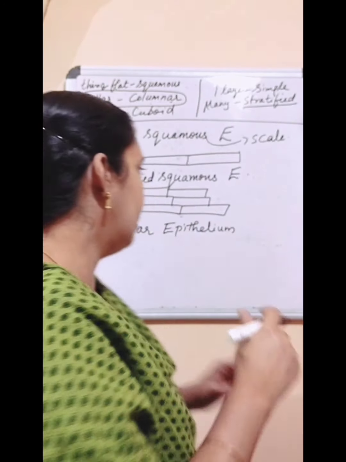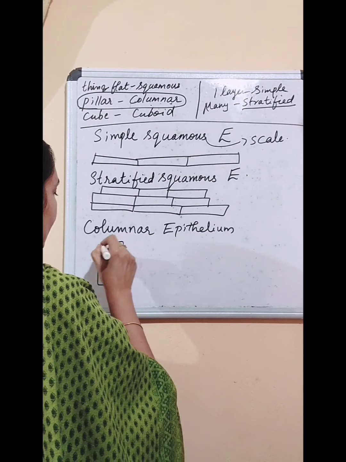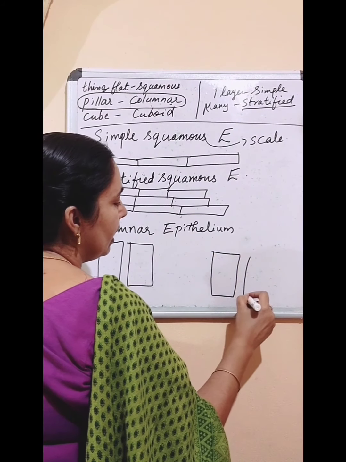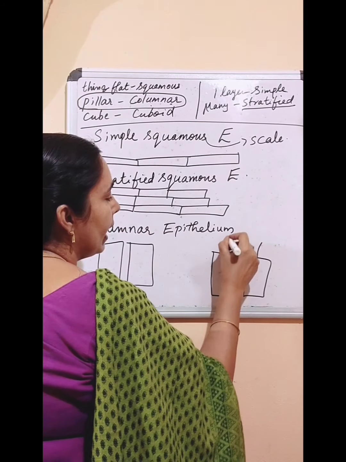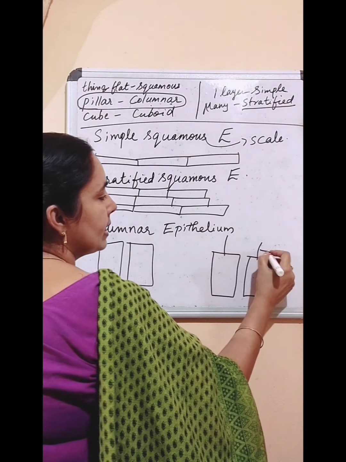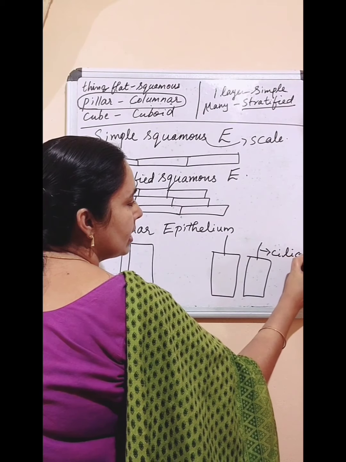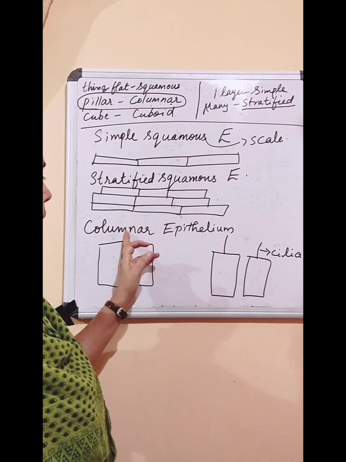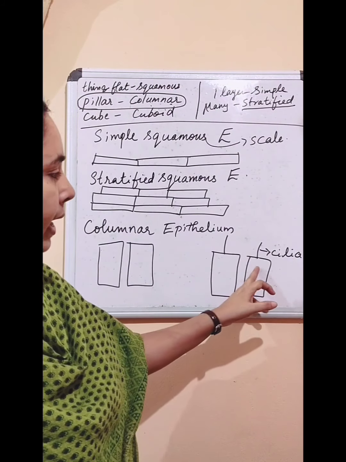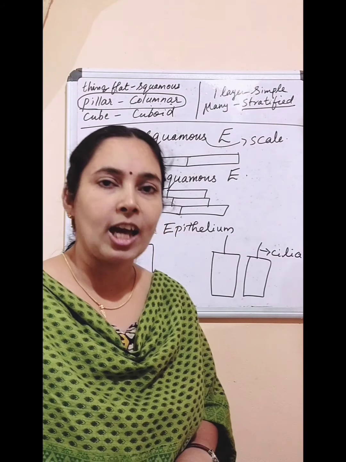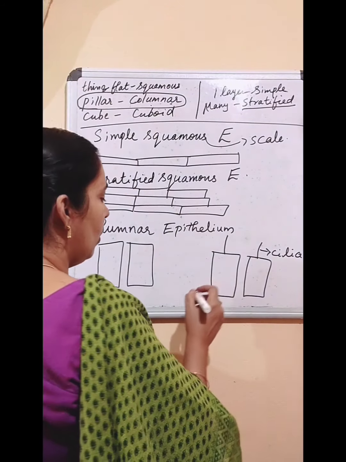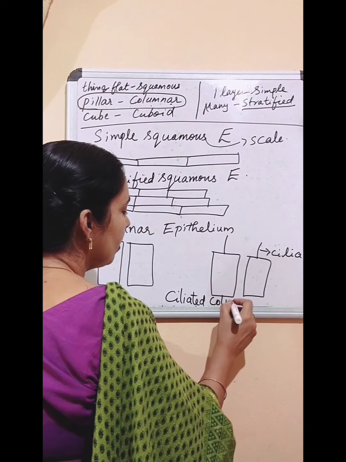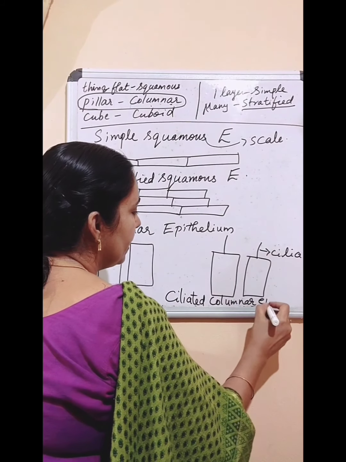The columnar epithelium here in the intestine is long, pillar-like epithelium. But in the respiratory tract, this long pillar-like epithelium has some hair-like structures also, and these hair-like structures are called cilia. So in the columnar epithelium of the respiratory tract we can see hair-like structures called cilia. So those epithelial cells are called ciliated columnar epithelium.